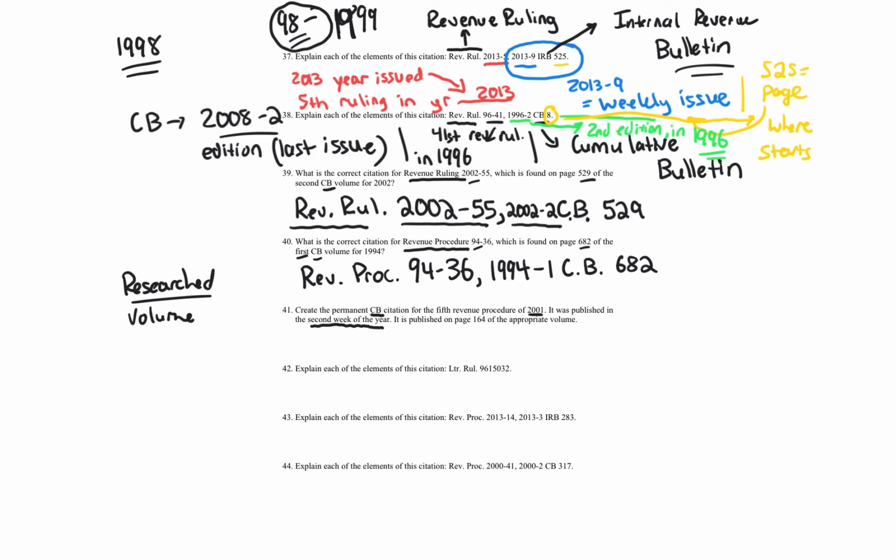So I'm telling you that. By the way, if you're taking my tax research class, taking an exam, I would tell you the volume, but I'm just showing you how this can get a little tricky at times. So we know it's in volume 2 and it's going to be on page 164. Let's go ahead and construct this. So it's a rev proc, right? It's revenue procedure. So we've got rev proc,